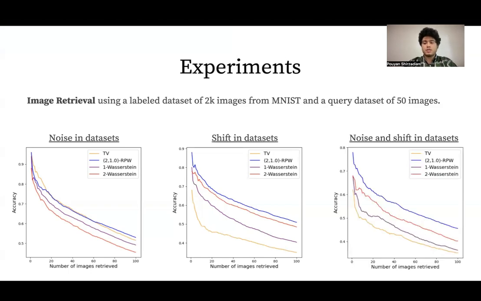In the third scenario, we add both noise and shift to the datasets, and we can see that the gap increases and our distance performs significantly better than all three distances.